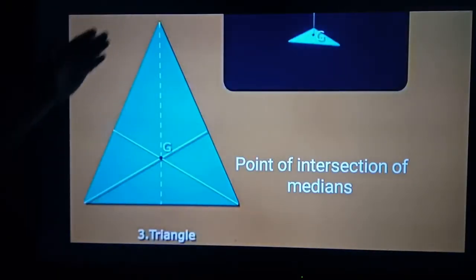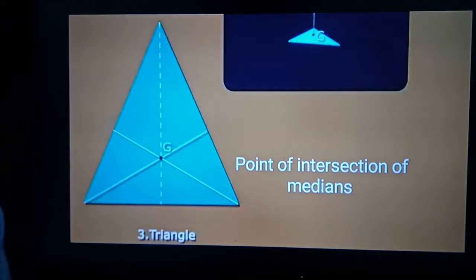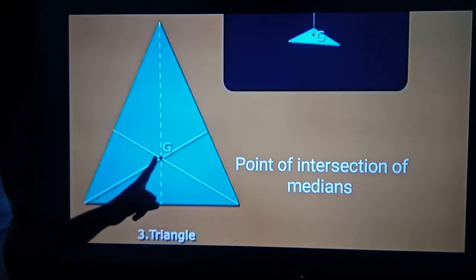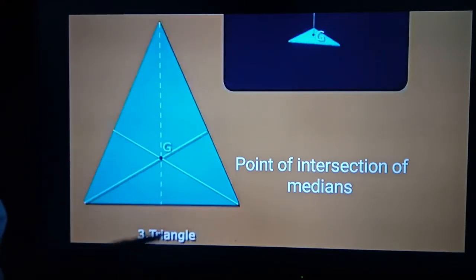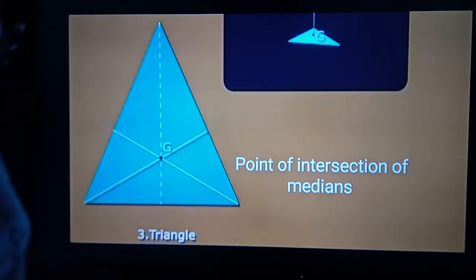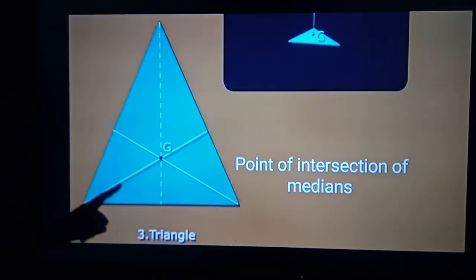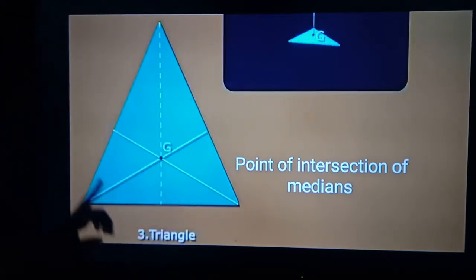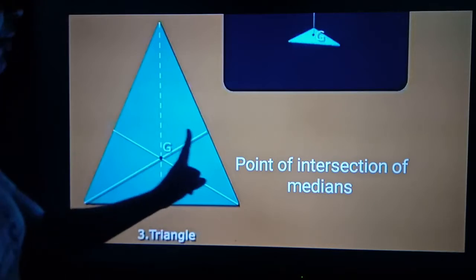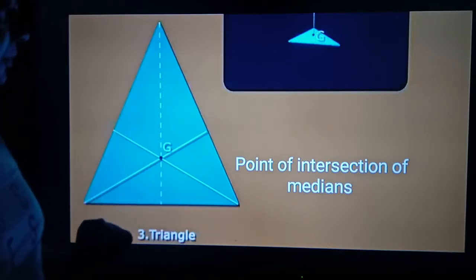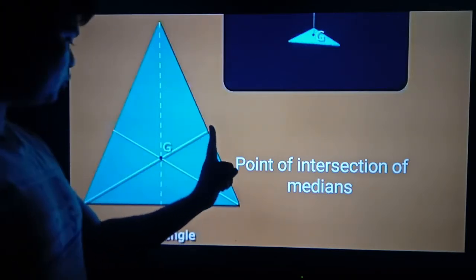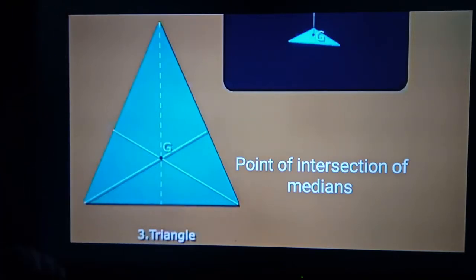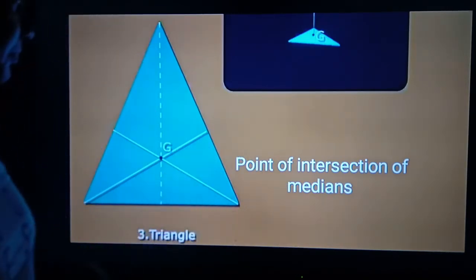Now, a triangular lamina. In a triangular lamina, the center of gravity lies at the point of intersection of medians. What is a median? The median is the line drawn from the vertex to the opposite side's midpoint. Meaning the line joining the midpoint of the opposite side to its vertex is known as a median.